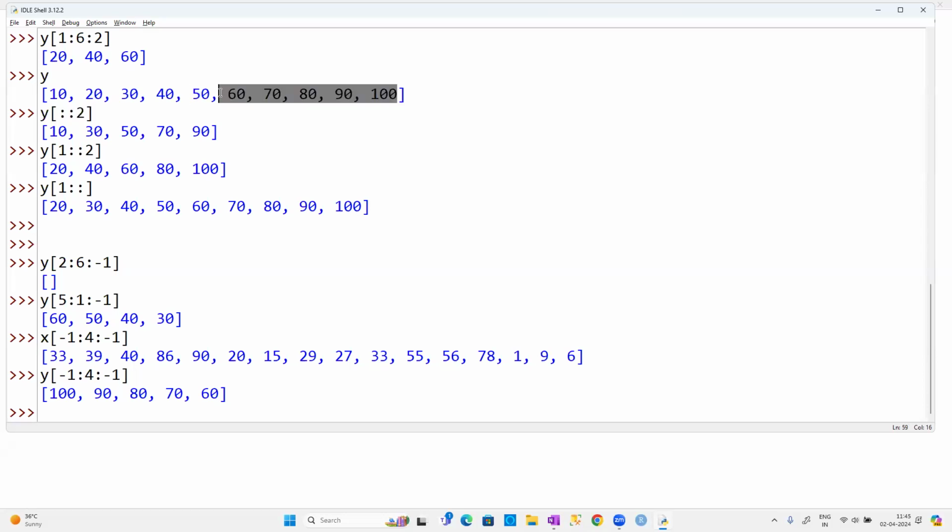Don't go to the -6, guys. As you know, the -6 should not come, because we are not including that particular element, guys. So that is the reason we are getting the data from 100 to 60, guys. So you should be very careful, guys. Why? Because these are not that easy. They're a little bit sensitive.